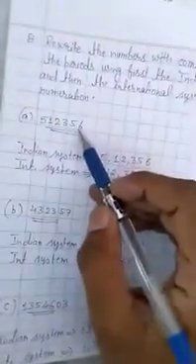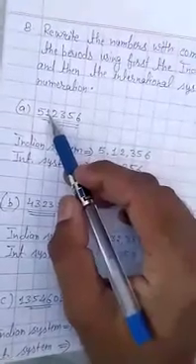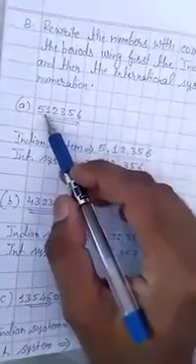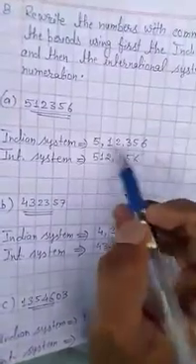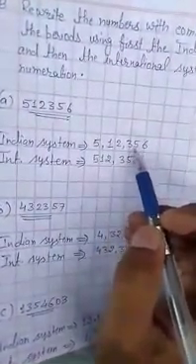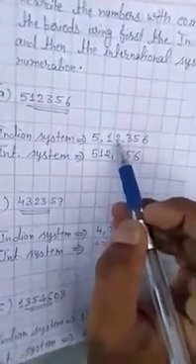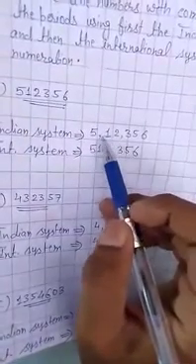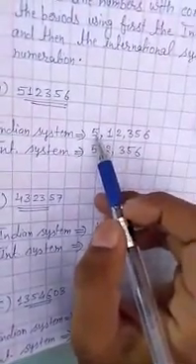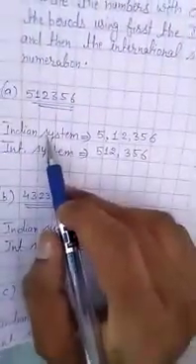So we will read in the Indian system: ones, tens, hundred, thousand, 10,000, lakh. So this is 5 lakh 12,356. We will write with commas: 5 lakh 12,356. Before 356 we will write a comma. Then for thousand and 10,000, before 12 we will write a comma and separate. So 5,12,356 is the number in the Indian system.